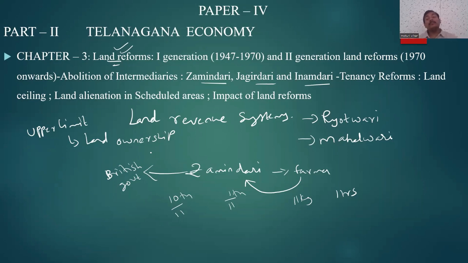So how were they implemented? How did we separate or give the land? How did we give the land to scheduled areas? And what are the impacts of these land reforms on the economy of the state? This would be our topics.